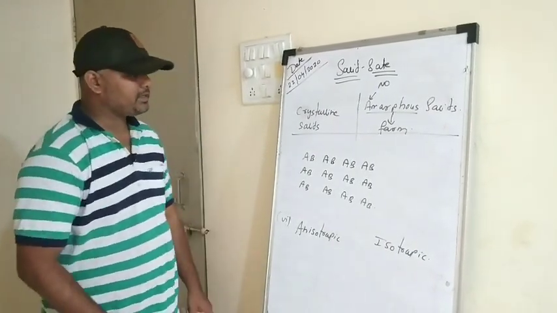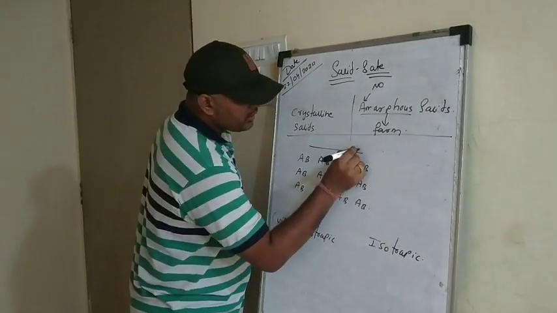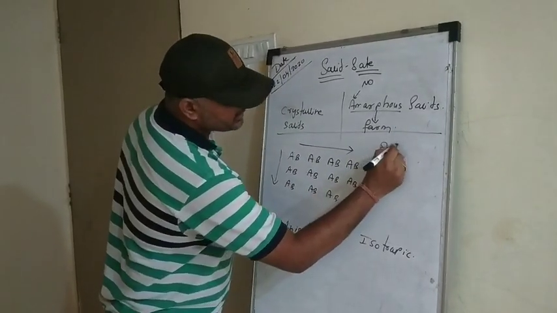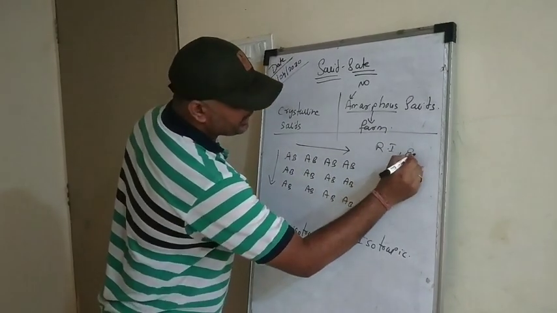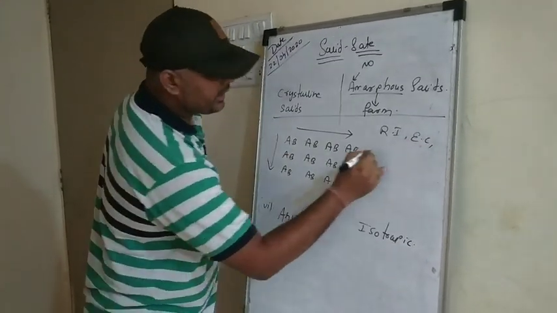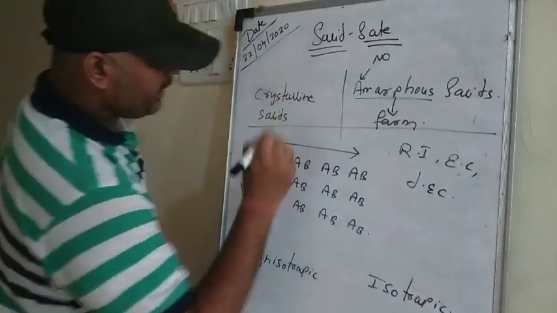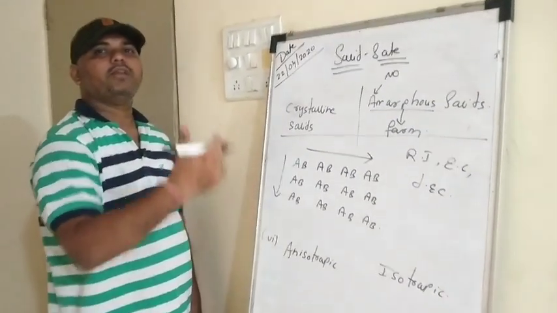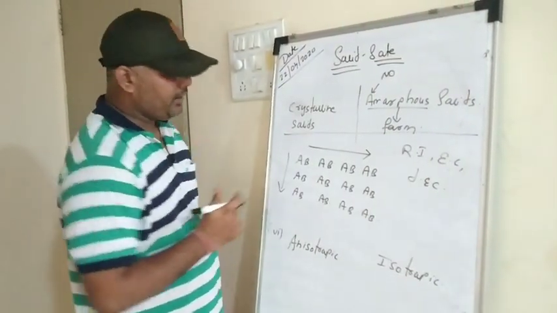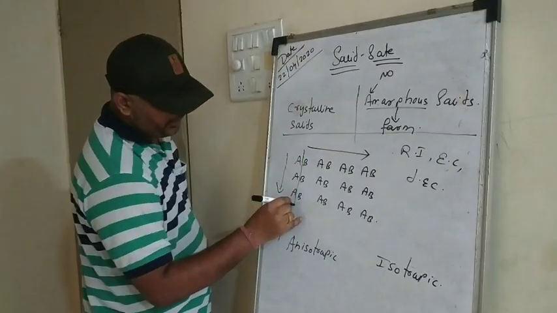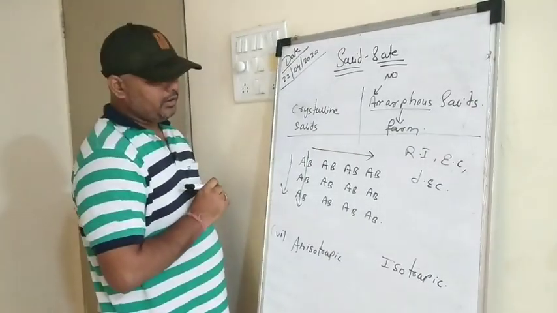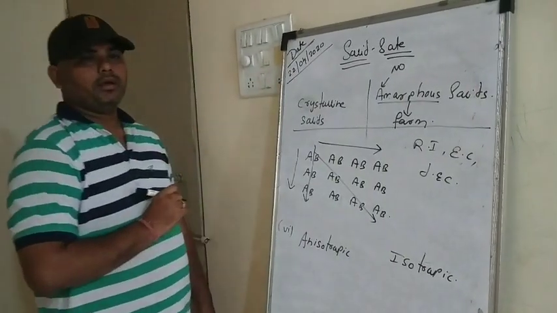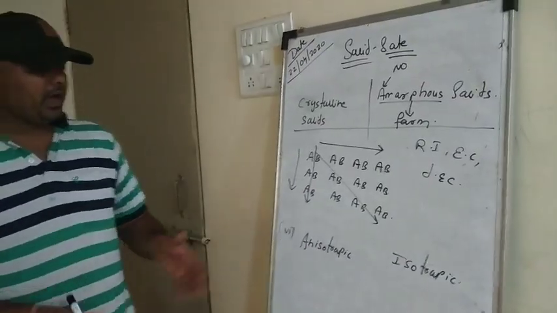Now whenever you measure the refractive index, the electrical conductivity, or the dielectric constant in different directions, you will see that they have different physical properties. When you go this way, you get a different property, and when you go that way, you get another. That is what is called anisotropy.